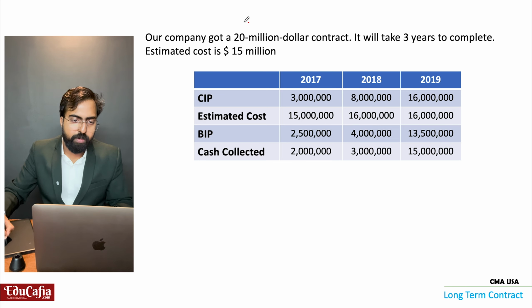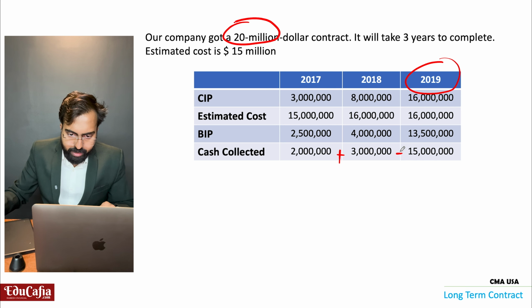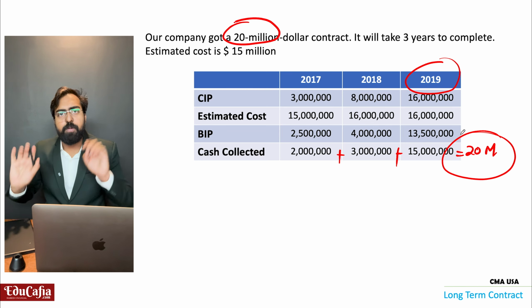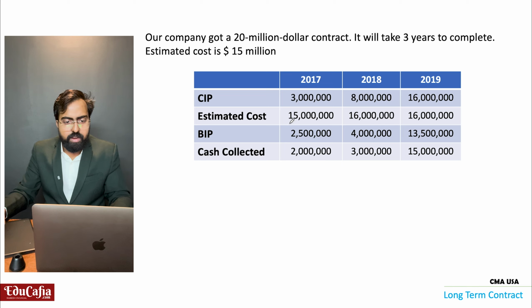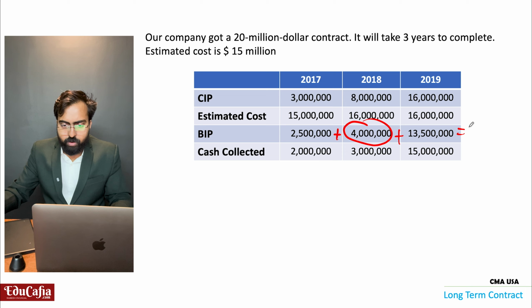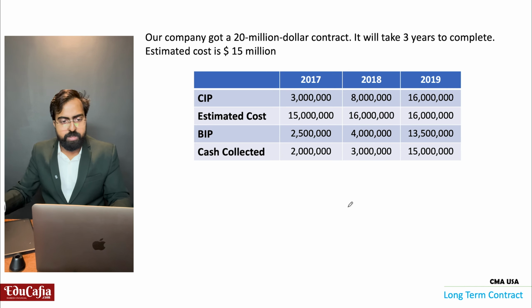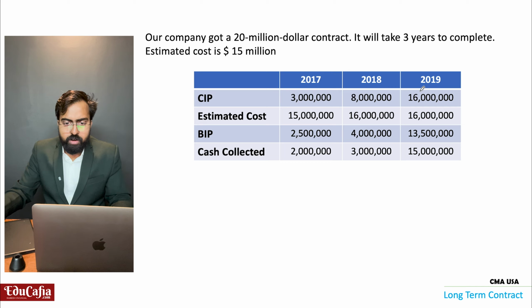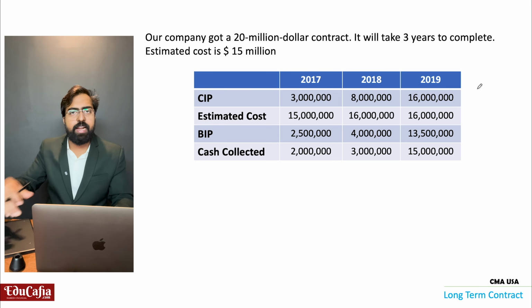What is the total amount? 20 million. Correct? In 2019, how much did we get? This 2 million plus 3 million plus 15 million is equal to 20 million. 20 million amount we received. How much bill was sent? 2.5 million plus 4 million plus 13.5 million. So total 20 million bill the customer also received. How much cost incurred? Total 16 million cost incurred. So we got the idea, right?